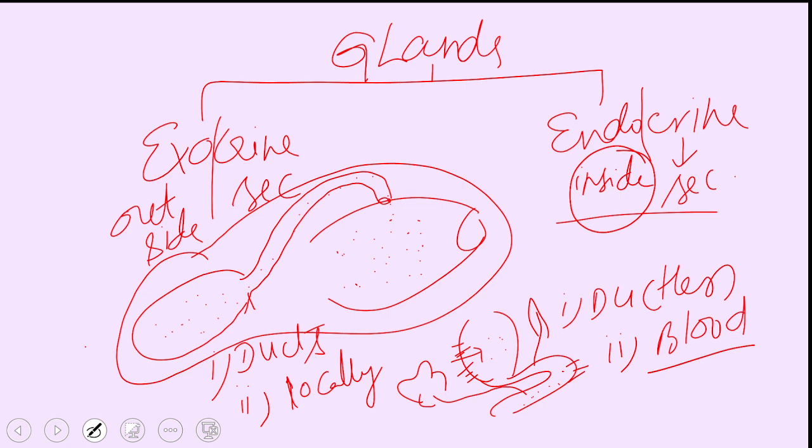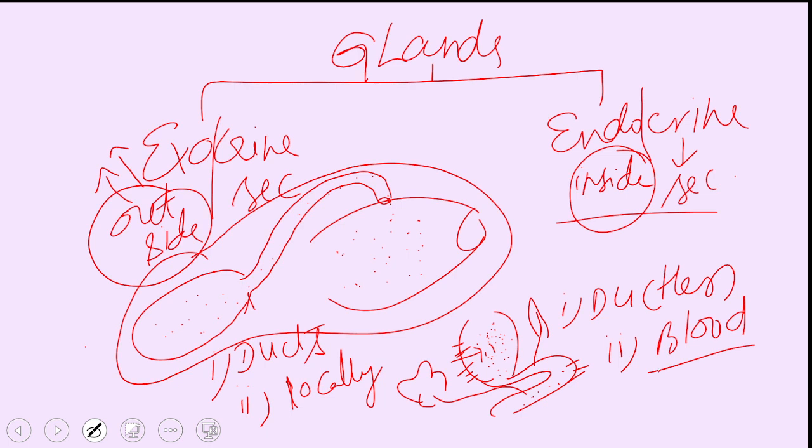When we secrete tears, they go out of the body. When we secrete saliva, it goes out of the body into the buccal cavity. We can spit it. When you secrete digestive juices into the alimentary canal, after the digestion process is over, all these are eliminated through egestion, through the anus. So they are sent out of the body. They are released into cavities or to the outside through ducts.